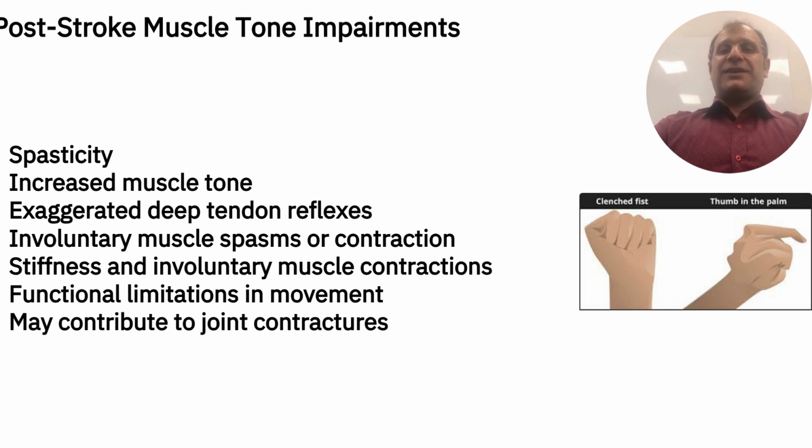Characteristics of spasticity are stiff, tight muscles, exaggerated deep tendon reflexes, involuntary muscle spasms or contractions, and resistance to passive movement, which is more pronounced with faster movement. In the upper limb, it is manifested as flexor spasticity, which leads to a clenched fist and bent elbow. In the lower limb, it is manifested as extensor spasticity, which leads to a stiff knee and pointed toe. Spasticity results in difficulty with movement and coordination, and risk of contractures and permanent shortening of muscles or tendons.